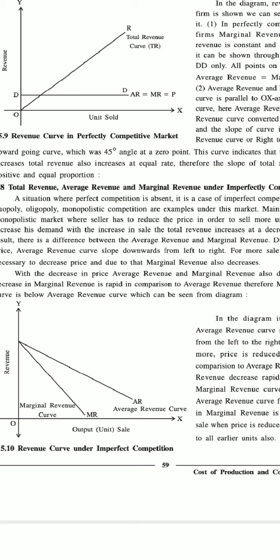In short, when you compare the figures of average revenue and marginal revenue, the marginal revenue figures will be falling more rapidly in comparison to the average revenue. So this is how both the curves, the average revenue and the marginal revenue curve, can be seen or drawn in an imperfectly competitive market.